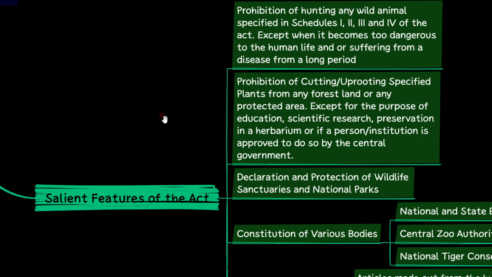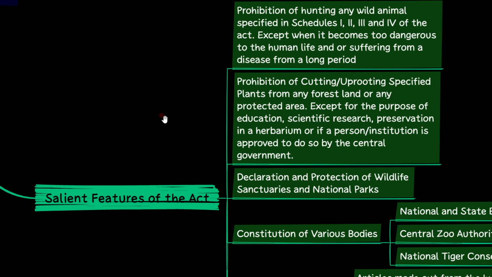Now we'll look into the salient features of the act, which is very important. So the salient features are, as we saw earlier, prohibition of hunting of any wild animal specified in Schedule 1, 2, 3, and 4. This is important. Specified under Schedule 1, 2, 3, and 4 of this Act. What these schedules are, we will see at the end, which is very important.